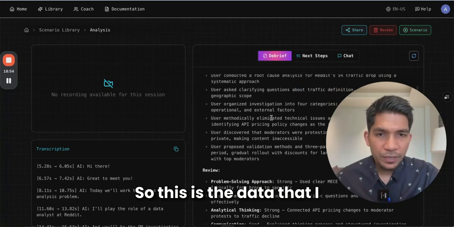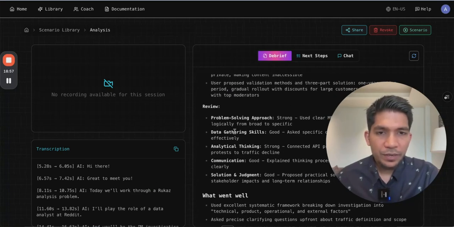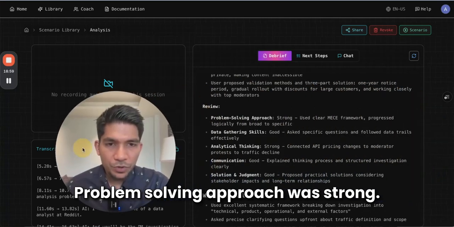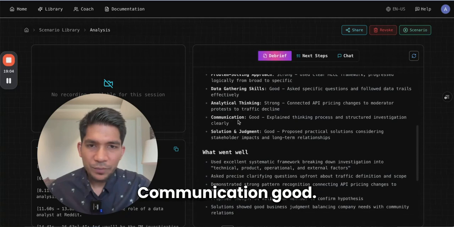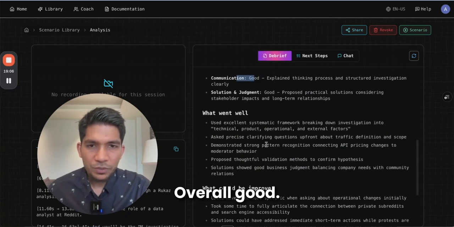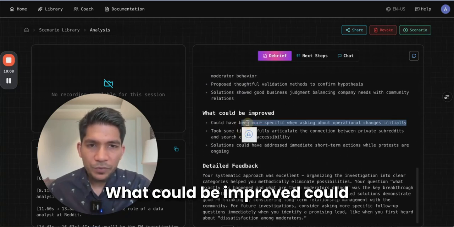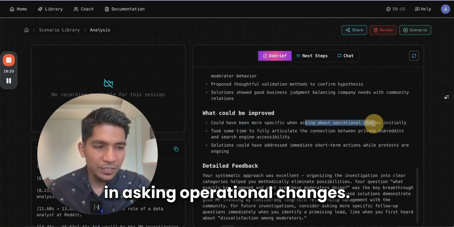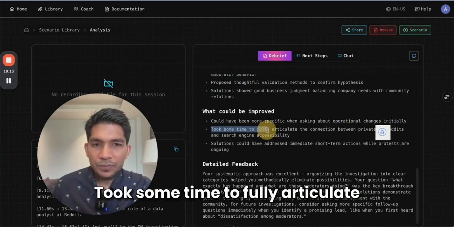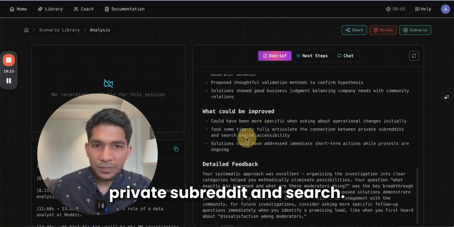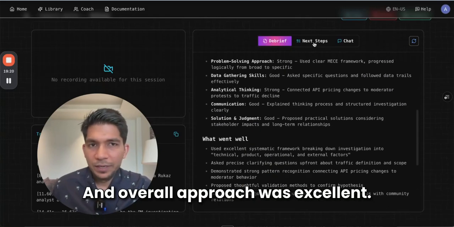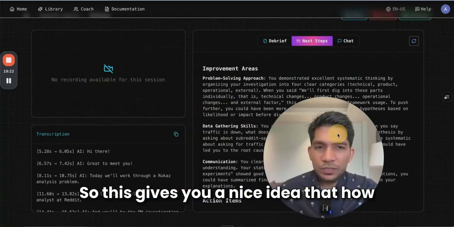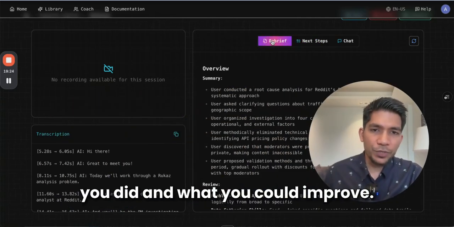So this is the data that I got, this is a summary. Problem solving approach was strong, data gathering was good, analytical was strong, communication good, overall good. What could be improved: could have been more specific in asking operational changes. Yeah, I was a bit vague here. Took some time to fully articulate the connection between private subreddits and search, and overall approach was excellent, and some next steps here. So this gives you a nice idea of how you did and what you could improve.